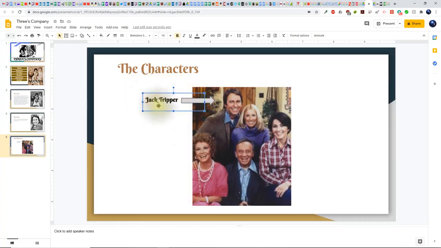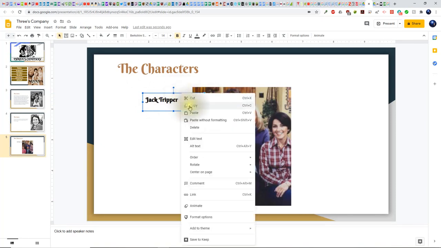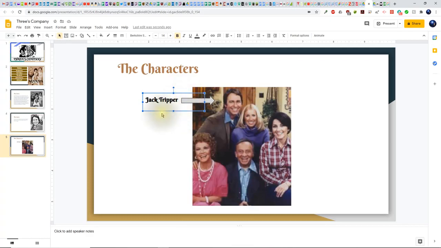Now once I have the text box for Jack Tripper exactly the way I want it and my arrow where I want it, what I'm going to do is go right on the border, right click, and select Copy, and then I'm going to right click down here and select Paste. Now I can drag the extra one further down here. So now I have two text boxes that say the exact same thing, and I can position this one closer to Mrs. Roper,